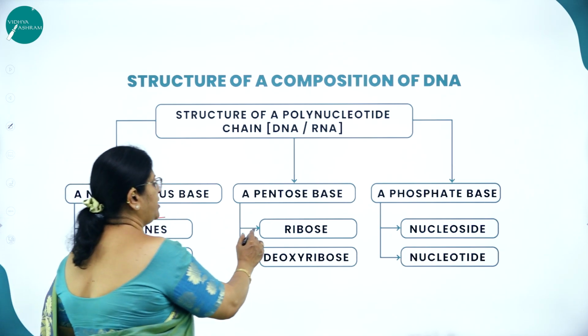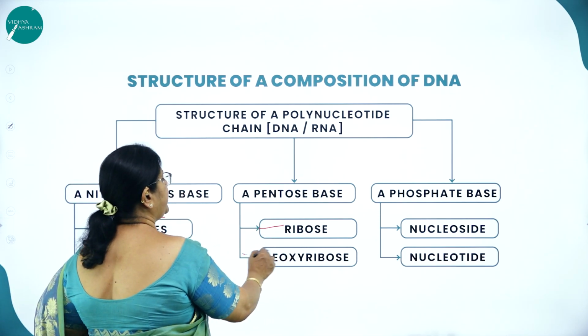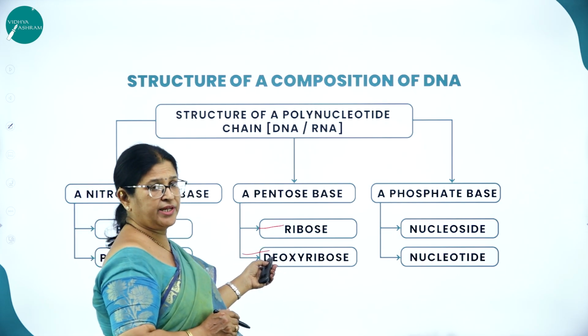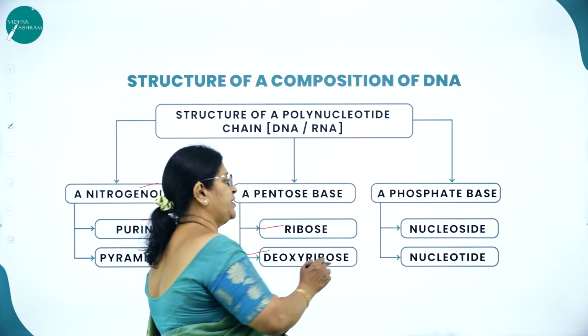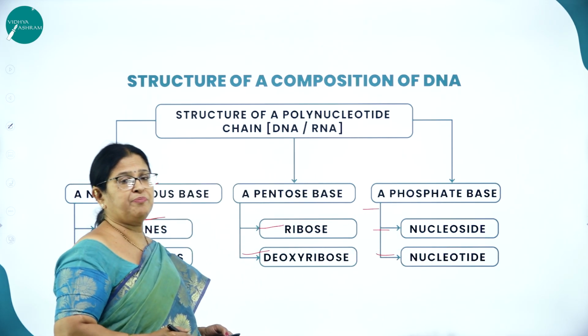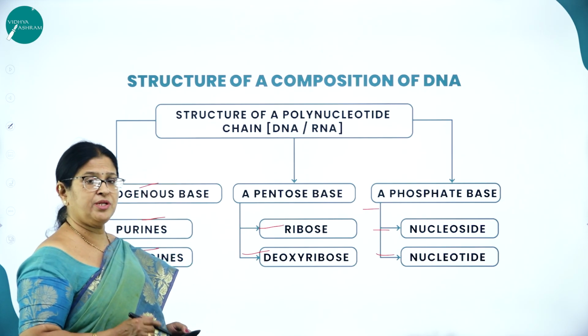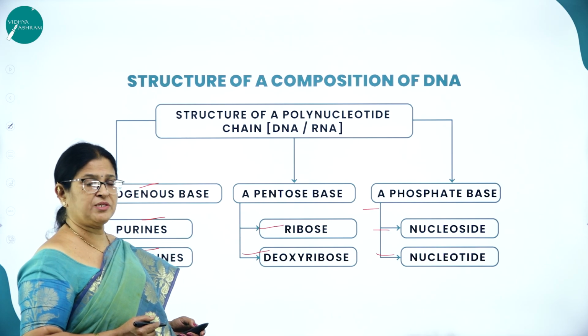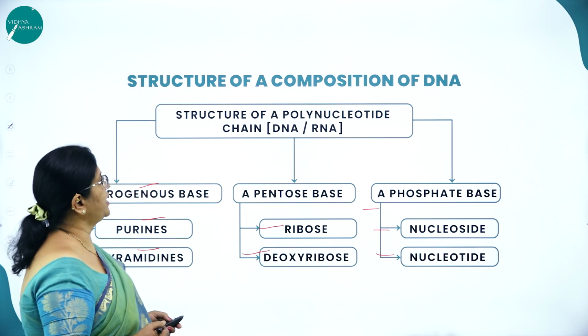The pentose sugar will be ribose in case of RNA and deoxyribose in case of DNA. A phosphate group, then nucleoside and nucleotide. A sugar plus a nitrogenous base forms a nucleoside. A sugar plus a nitrogenous base plus a phosphate group makes a nucleotide.